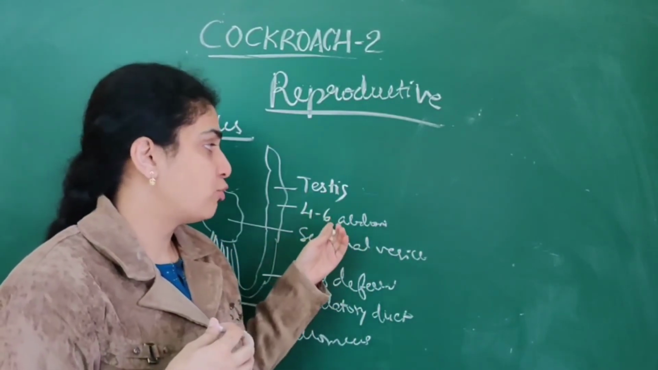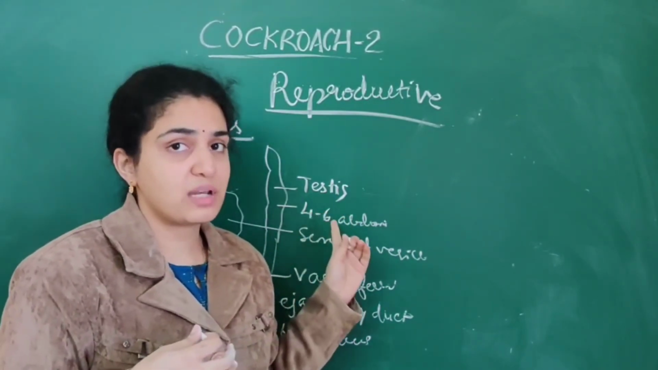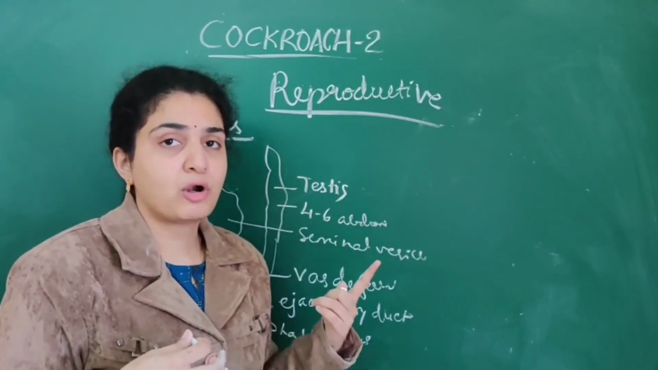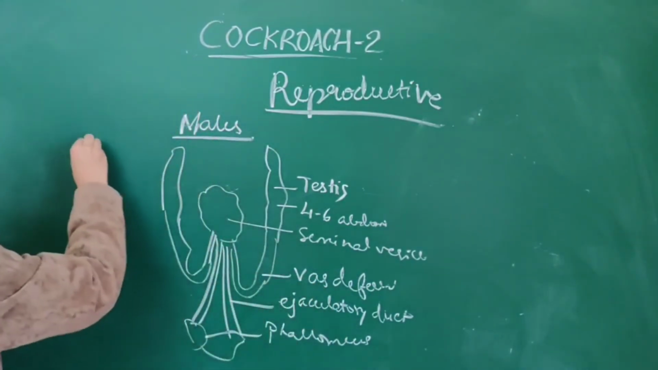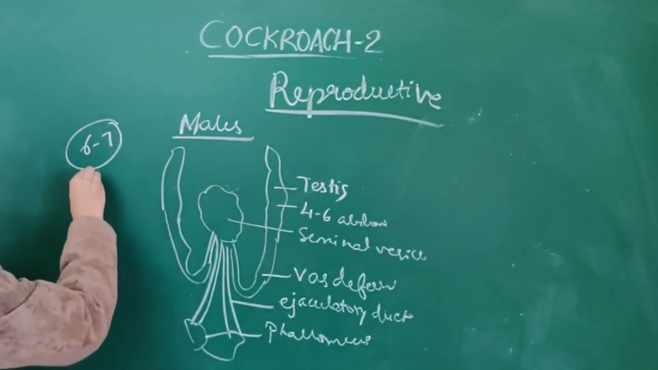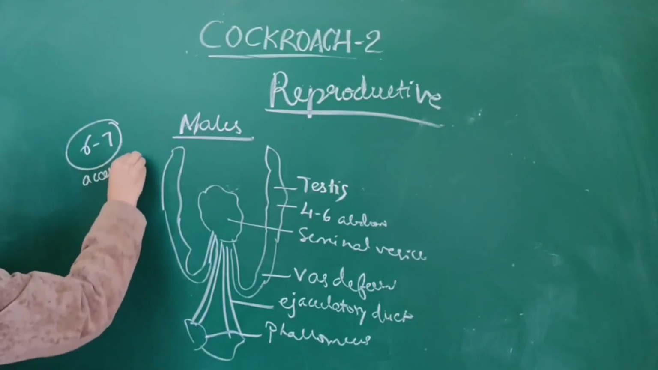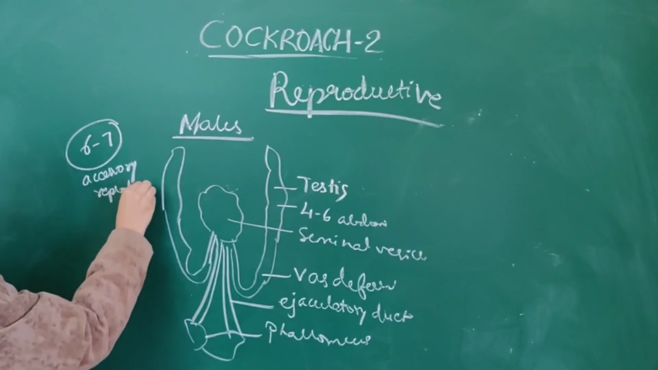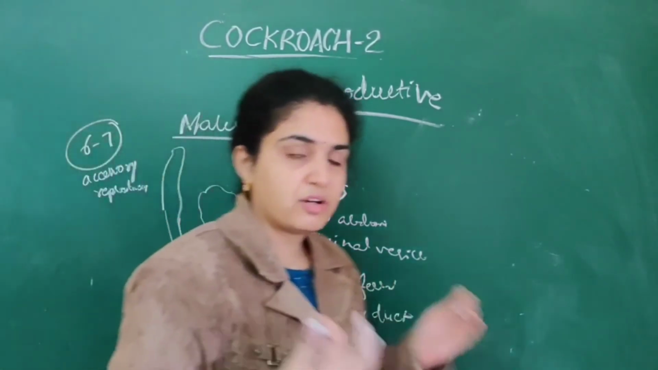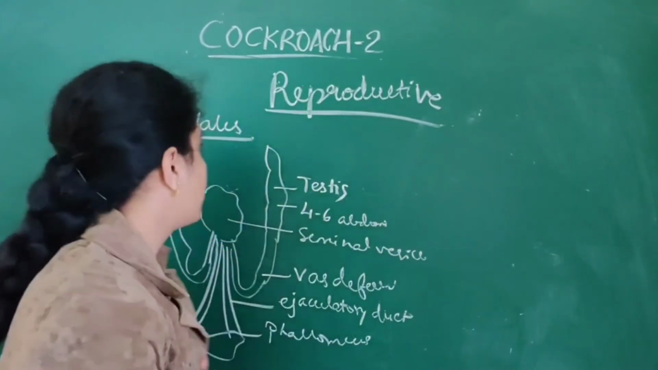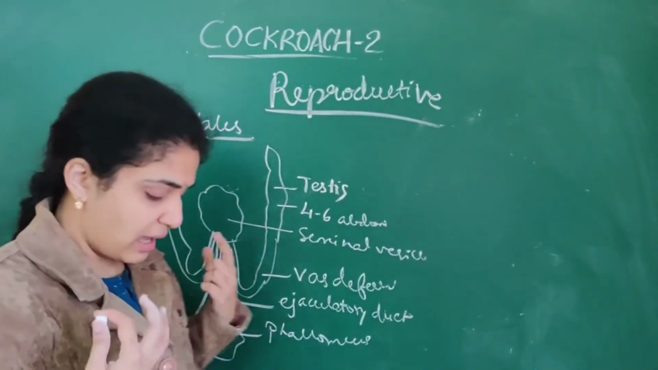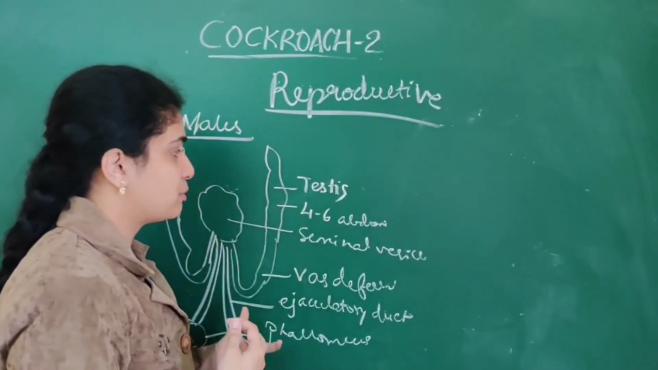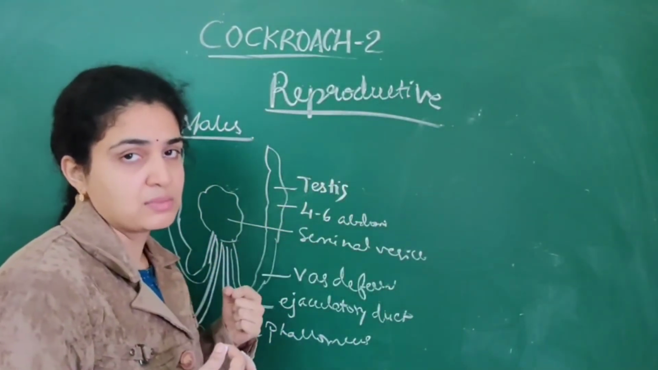As I told you, the testes extend through the 4th to 6th abdominal segments. Next, in the 6th to 7th segment, there is an accessory reproductive gland. Accessory glands are present, like how in humans accessory glands are present. Like that, in the cockroach also, from the 6th to 7th segment, accessory reproductive glands are present. So this is about the male reproductive system.